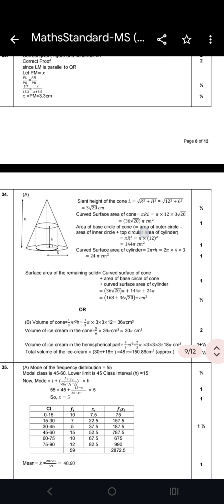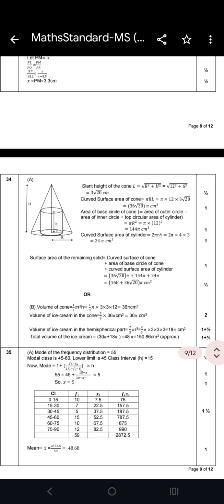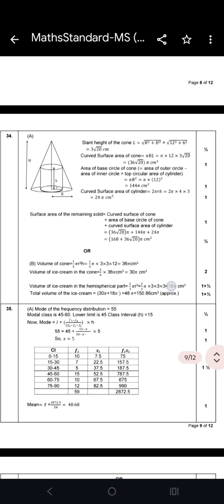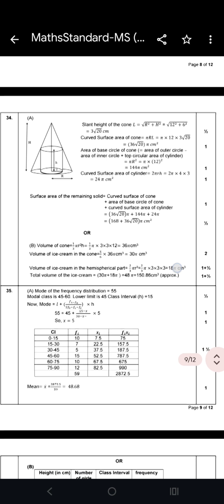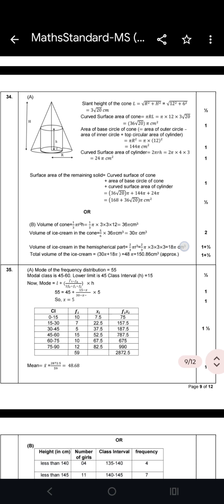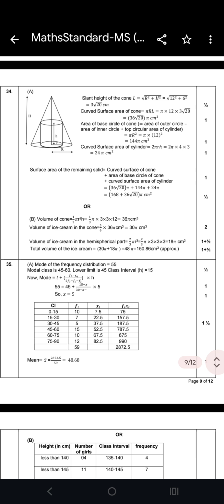This is again of 5 marks, and this is question number 34. Here also we have an internal choice question, and both of them are of the same chapter. Now let's move on, and this is of surface area and volume. Let's see question number 35, statistics chapter.